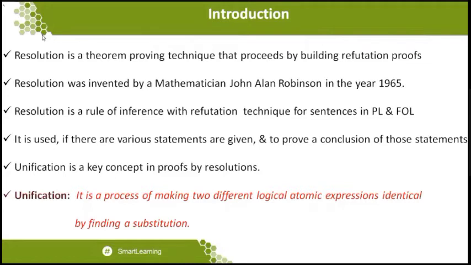So for example, I'm having one statement as likes of X comma ice cream, and another statement I'm having likes of Karthik comma ice cream. So these two statements will go for a logical atomic expression which is to be identical. If it is not identical, then we cannot go for substitution. So what I'm going to do is Karthik is going to be substituted with the name of X, so that the two statements will be compromised, whether I can go for substitution and further I can go for some kind of proof for the resolutions.